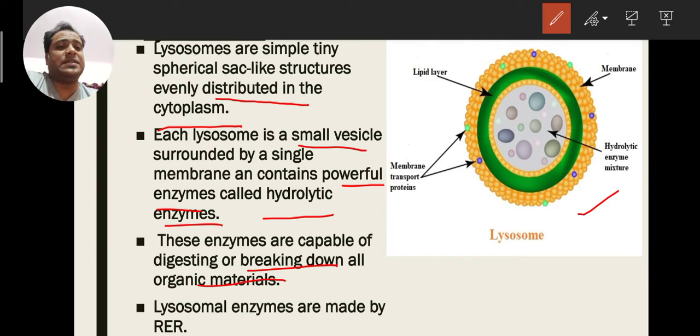That is why lysosomal enzymes are used in fertilization of the egg. The acrosome of sperm contains lysosomal enzyme, hydrolytic enzyme, which is helpful to penetrate the wall of the female egg. Now lysosomal enzymes are made by RER, which is called rough endoplasmic reticulum. RER helps to make lysosomal enzymes, and they are called hydrolytic enzymes.